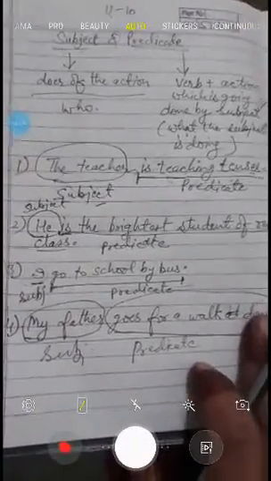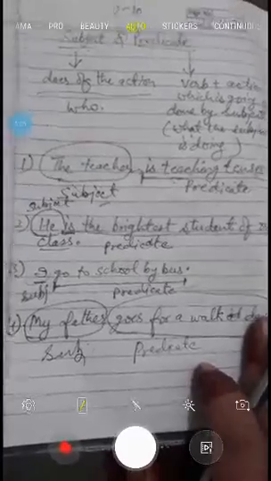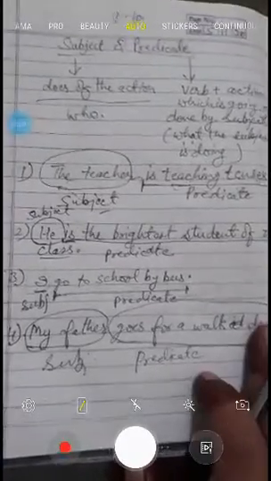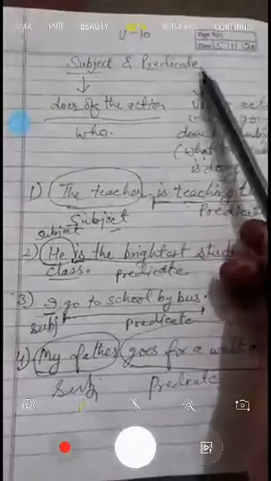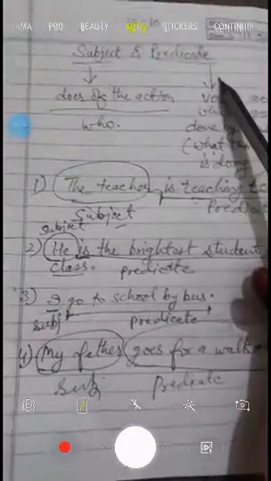Okay. So this is the concept that we have to learn today, to find out a subject and predicate in a sentence. Both are important parts of a sentence, because without any of them, without subject and predicate, we cannot make any sentence. So it is very important to learn this concept.